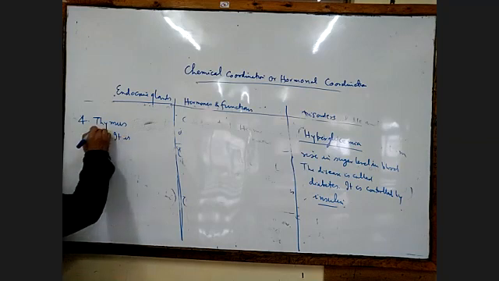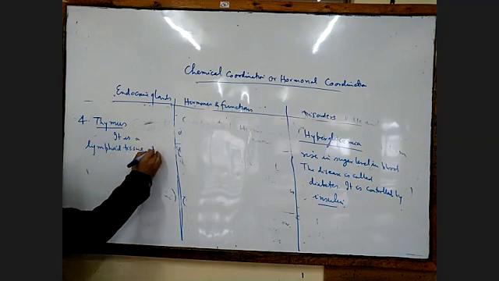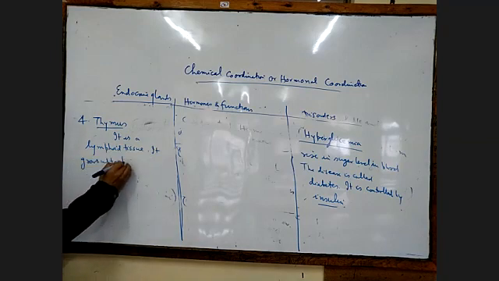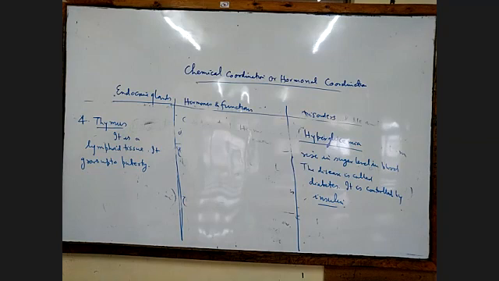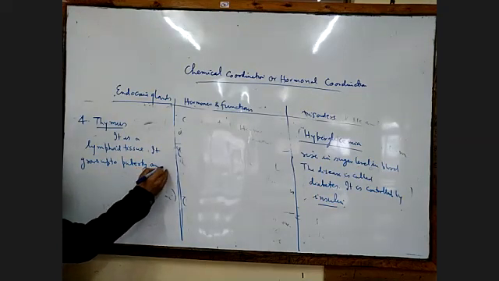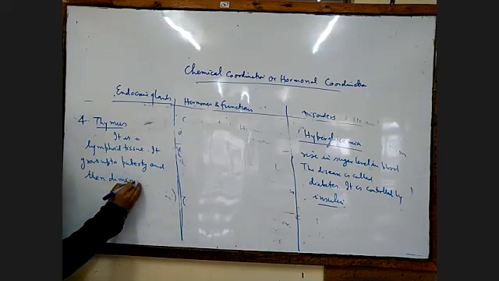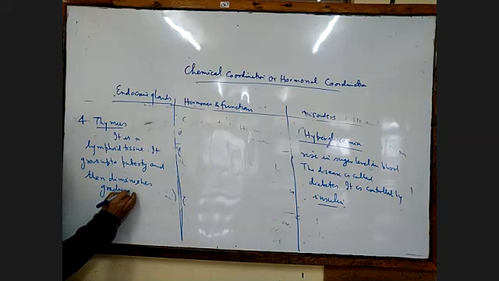It is a lymphoid tissue. It grows up to puberty and then diminishes gradually.